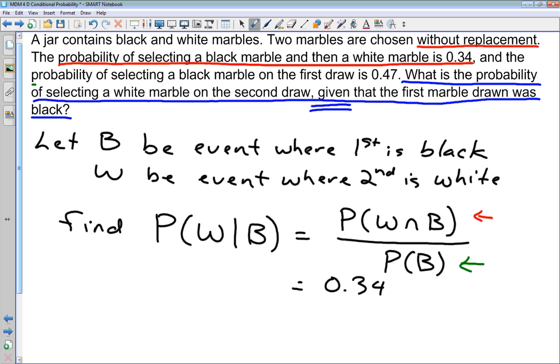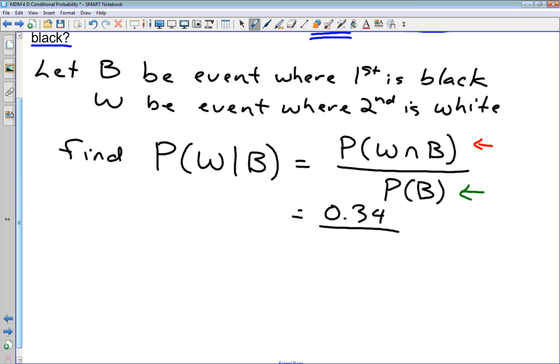Well, the probability of selecting a black marble on the first draw is 0.47. So that's going to be the probability of B. So the probability of W given B is just, we just divide those two numbers. 0.72. Punching them into our calculator. So in this one, you were asked to find the conditional probability.